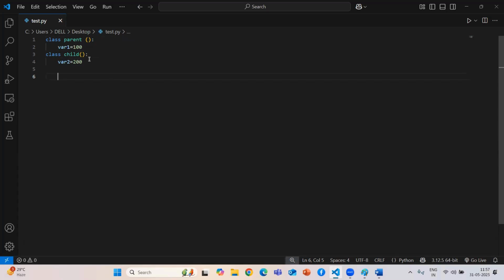If you see here, as of now there is no connection. If we are going to write inheritance, we need to acquire the parent's property in the child, right? So we need a connection between these two classes. How do we connect these two classes? You just need to give the parent class name as the child class argument.